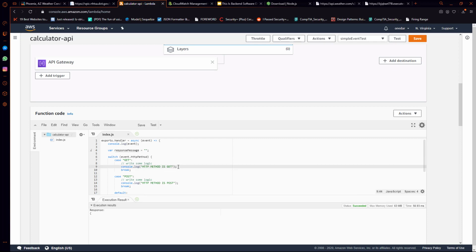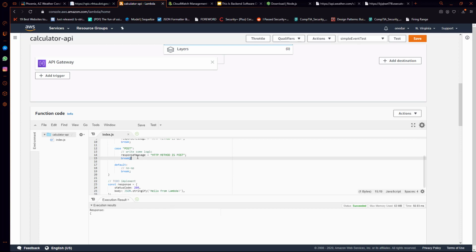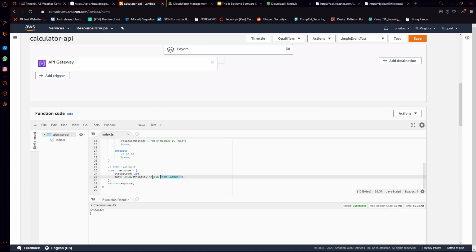And what I want to do is actually set the response message equal to what this console log was going to be. So we'll say response message is going to be equal to that. And then here for post, it'll be equal to this. Okay. And response message is then going to be used inside of this function here.